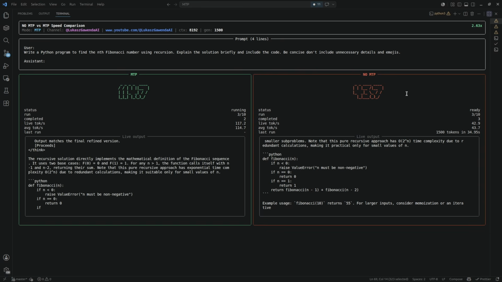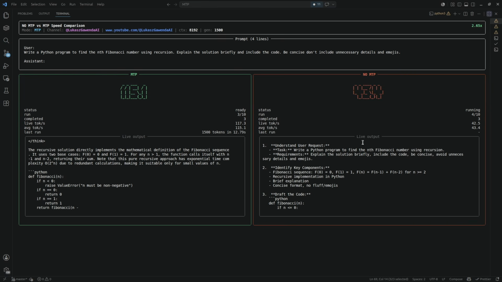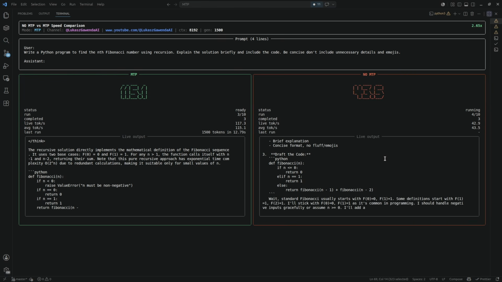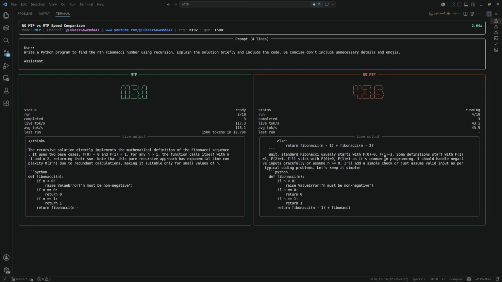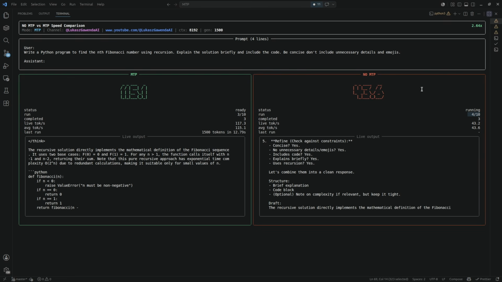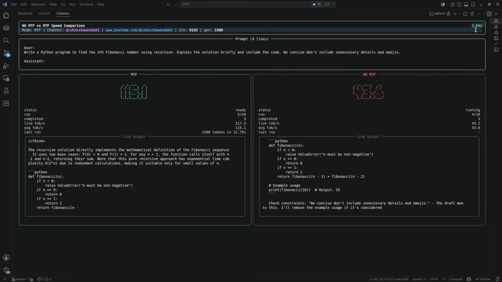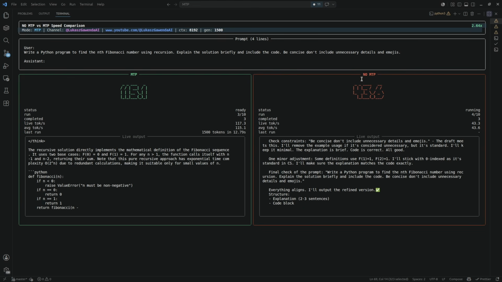On the right side we have the no MTP one, and I set the number of tokens to 1500 because this Qwen model tends to overthink, and then it takes really long to finish these tests. I ran 10 runs because of the increased tokens. And as we can see, the MTP version is right now 2.64 times faster.